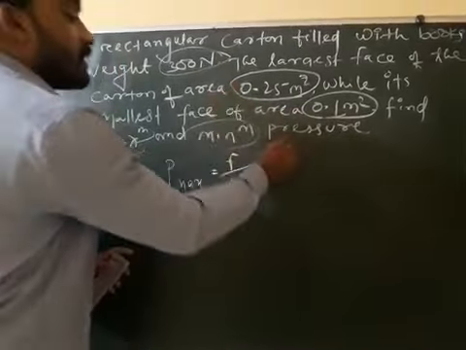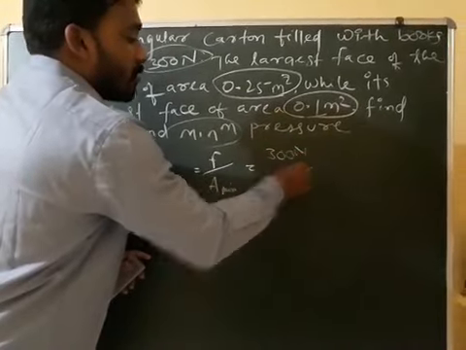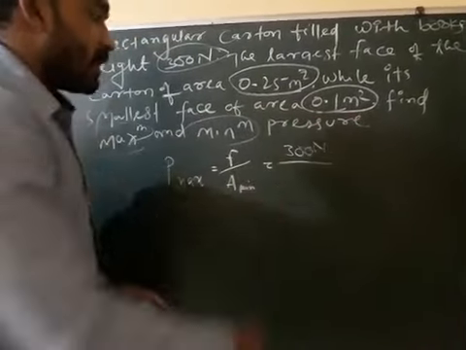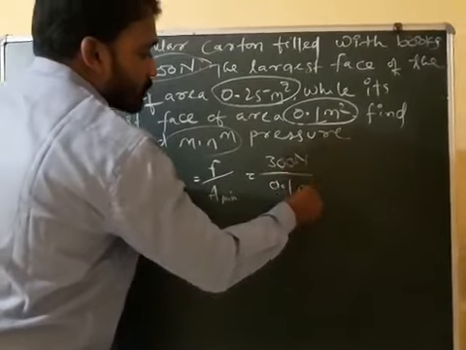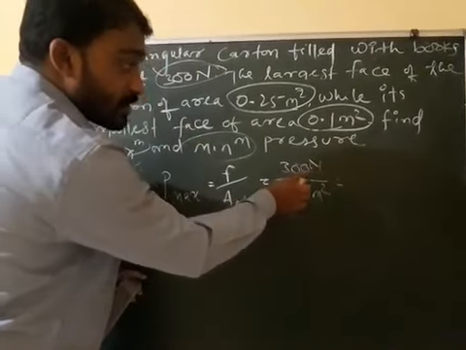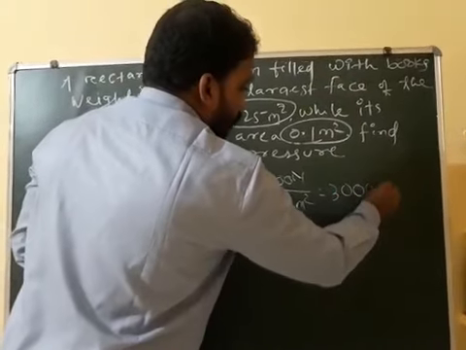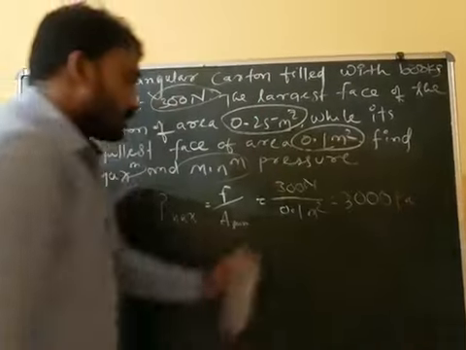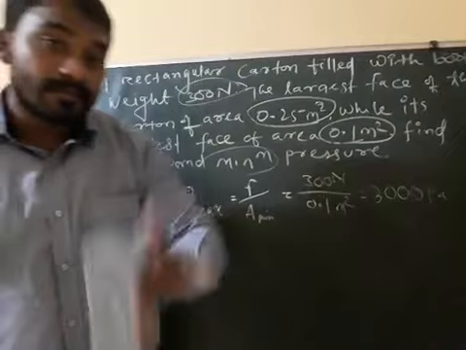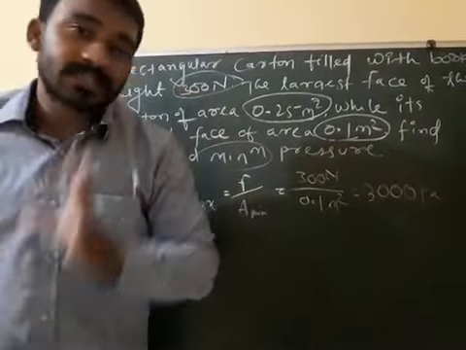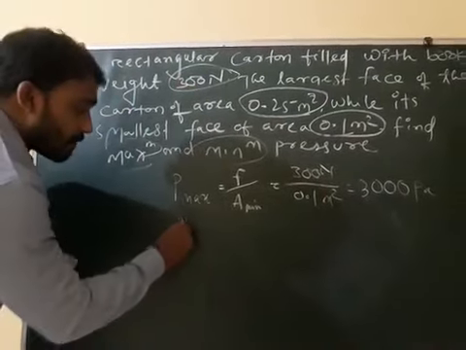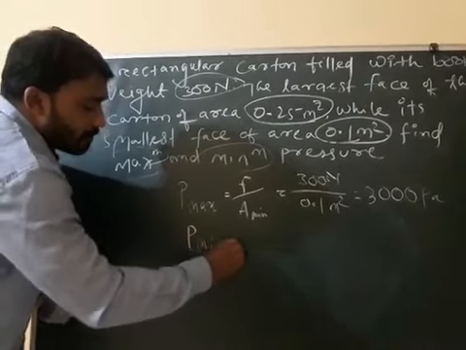Force is how much? 300 Newton, whereas the minimum area is 0.1 meter square. So 300 by 0.1 is equal to 3000 Pascal. Whereas P minimum means minimum pressure.